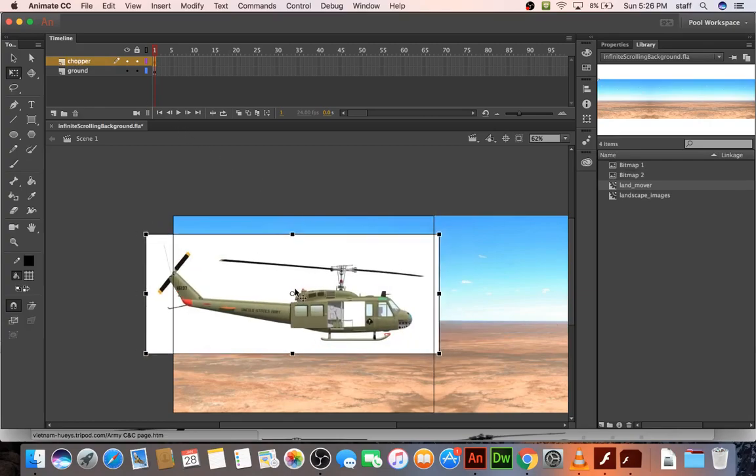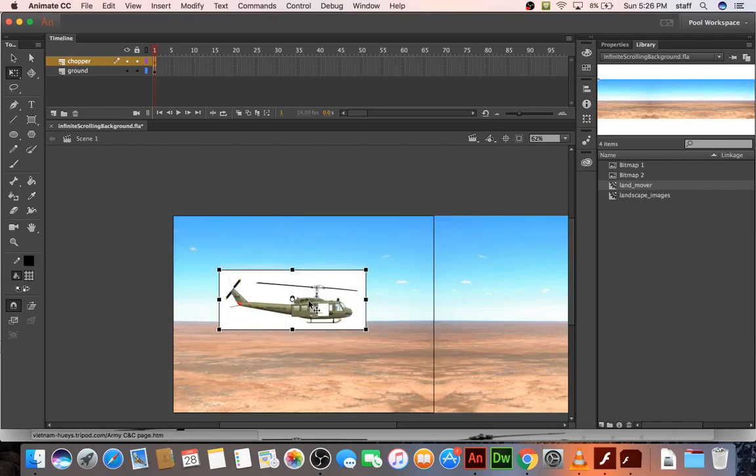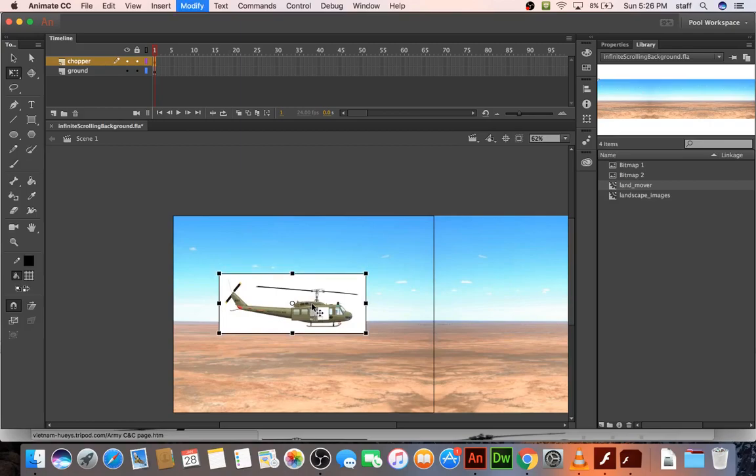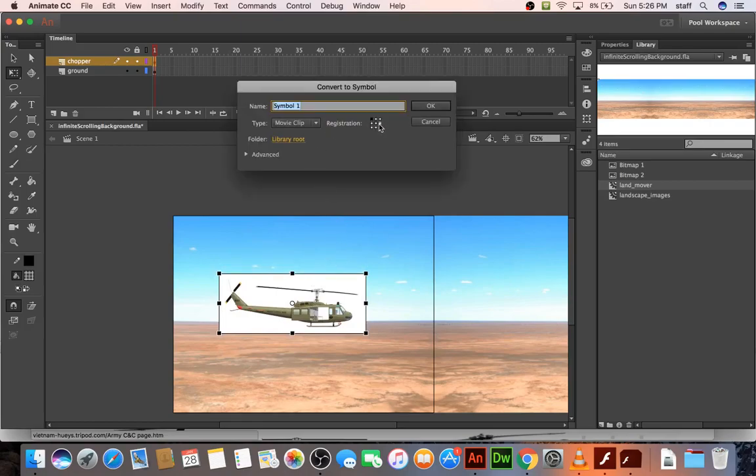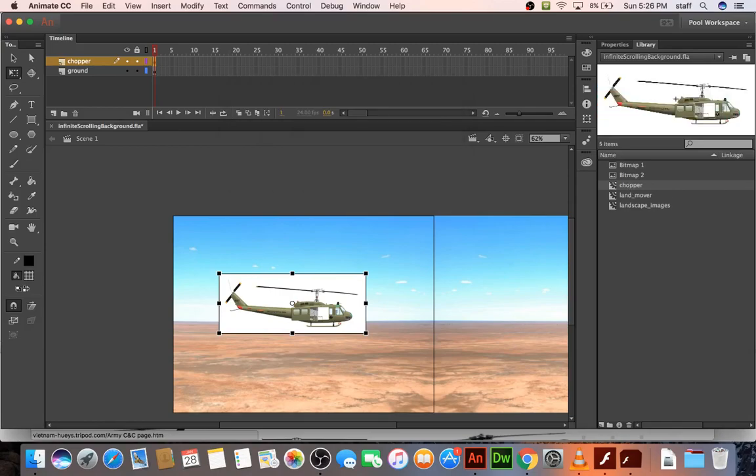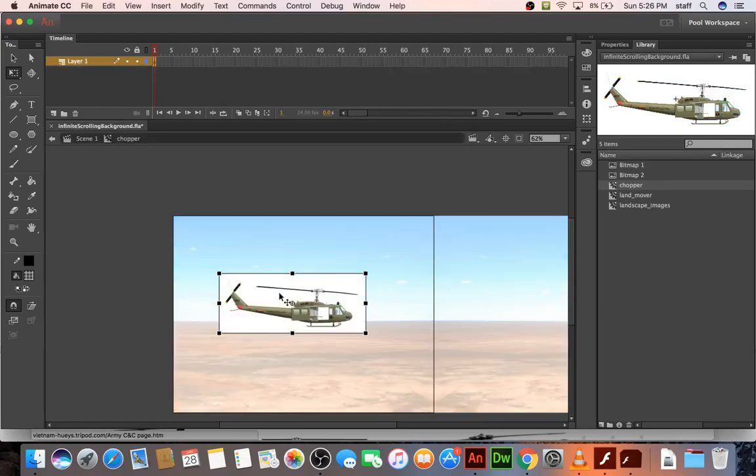So that's too big. Option Command S or Control Alt S if you're on Windows. And now let's convert that to a symbol, so function F8. And this time let's put the registration point in the middle. Chopper. And now we go inside here, and let's see, zoom in a little bit.